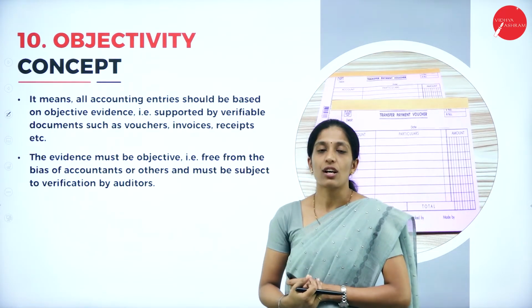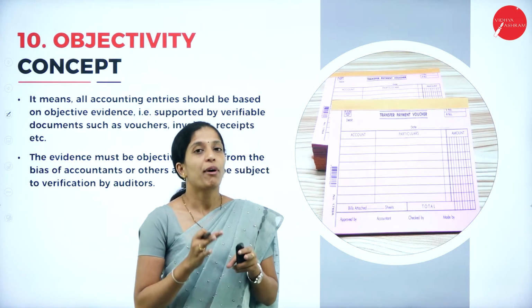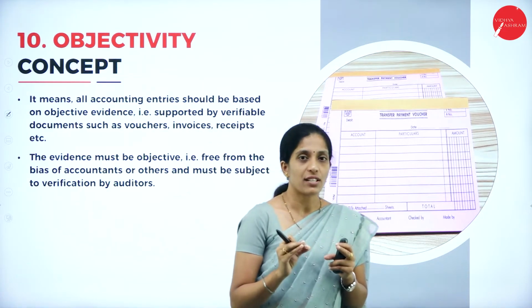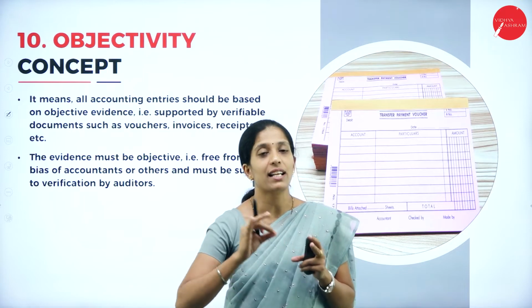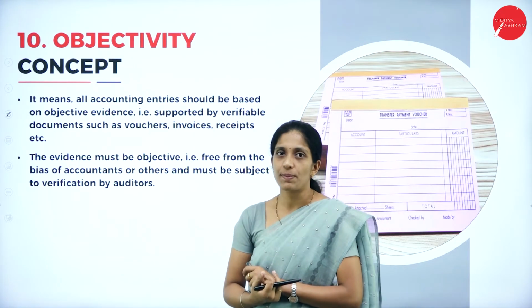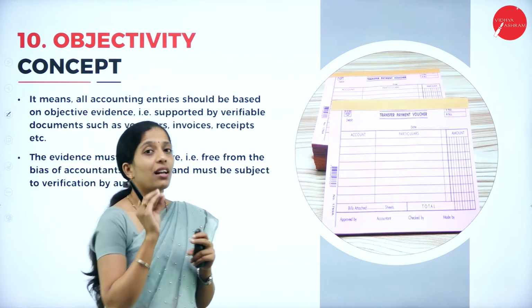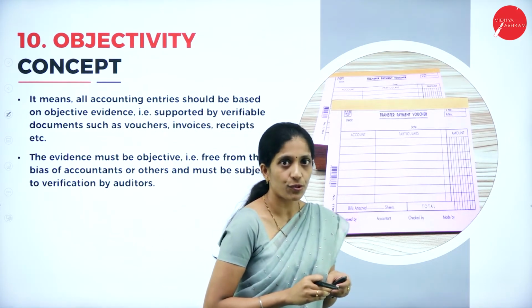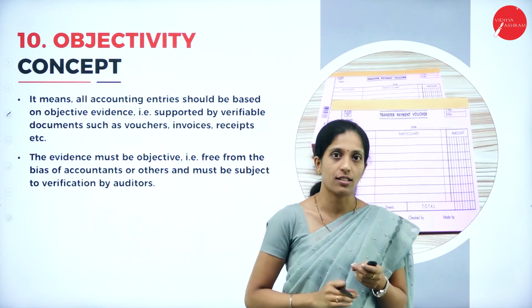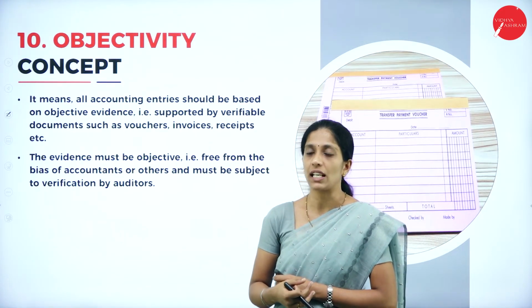Now coming to the last concept, that is the 10th concept, the objectivity concept. We already know about vouchers. So what do we mean by vouchers? It is a legal or documentary evidence which acts as a proof while recording each and every transaction. This objectivity concept tells that we cannot record the transaction as per our wish. Whenever we record each and every transaction in the books of account, it should have proper documentary evidence in the form of vouchers. That evidence comes under the objectivity concept.